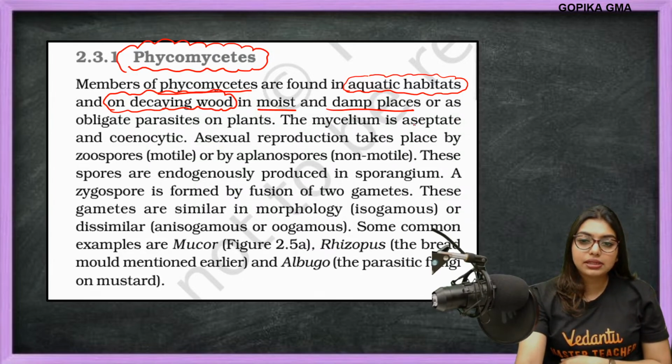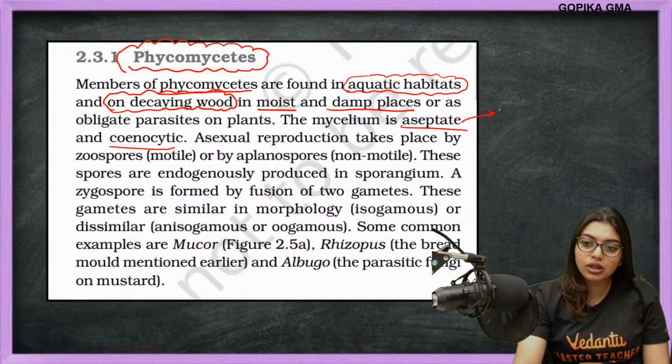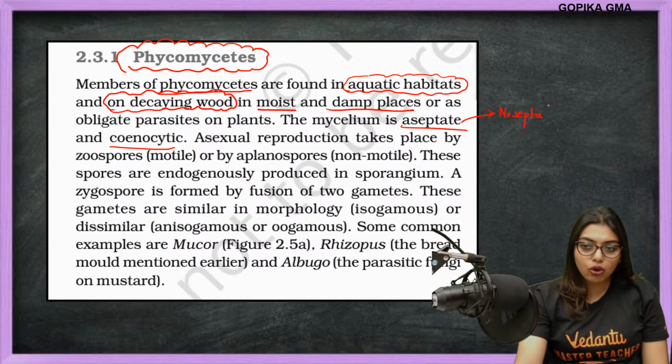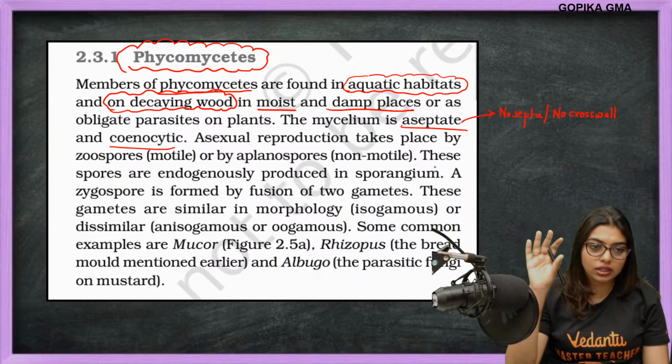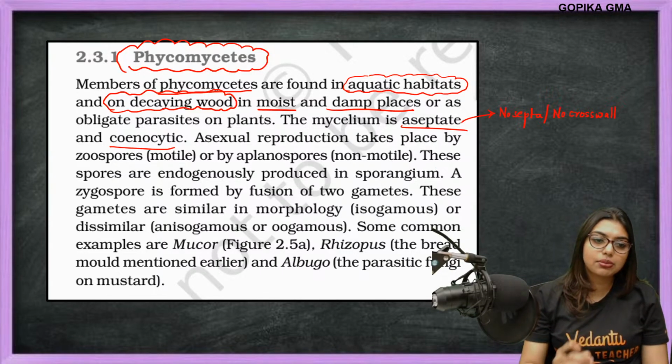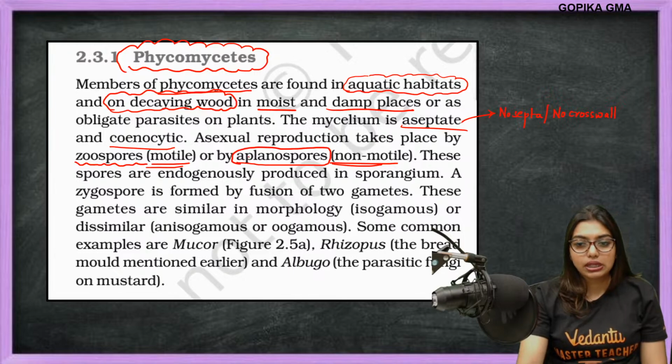The mycelium is aseptate and coenocytic. What is aseptate and coenocytic? I already told you. They have no septa, or no cross walls. And coenocytic, as I told you, means multinucleated long strands, thread-like structure. Asexual reproduction takes place by zoospores, that are motile, or it can be non-motile. Students, for non-motile, we can also use the word aplanospores.